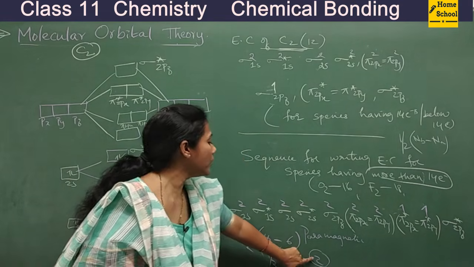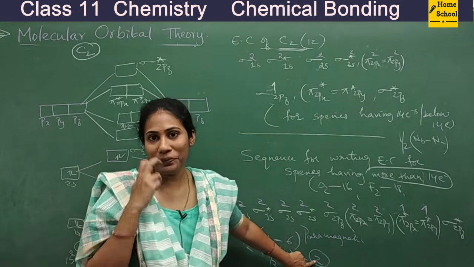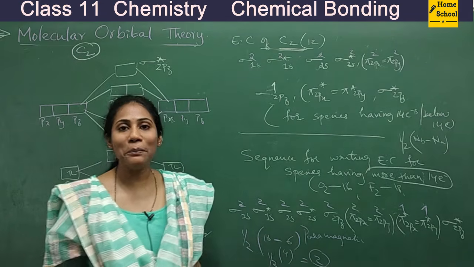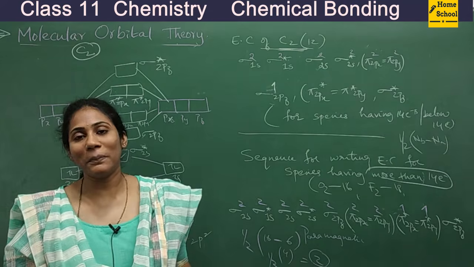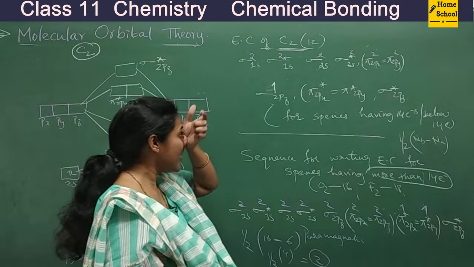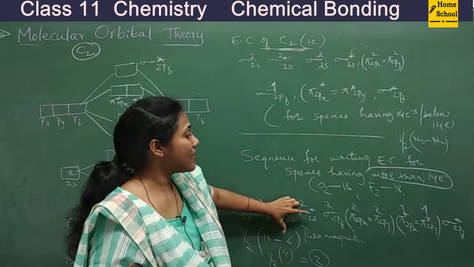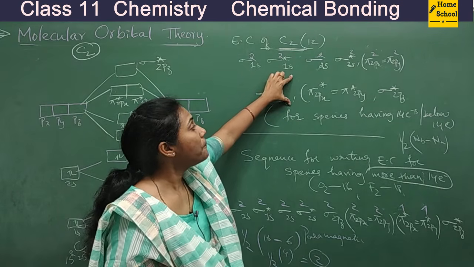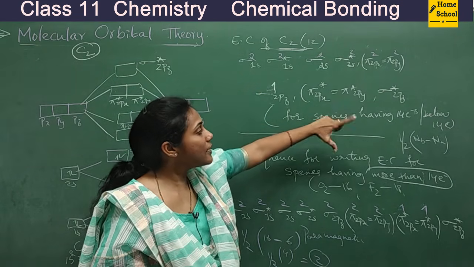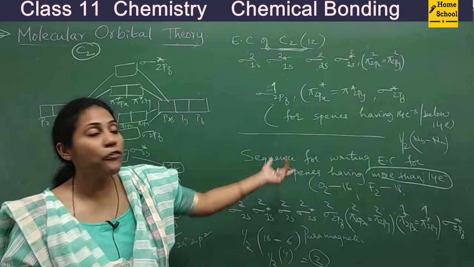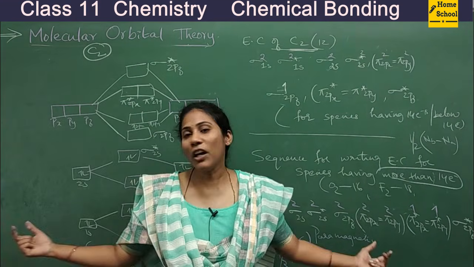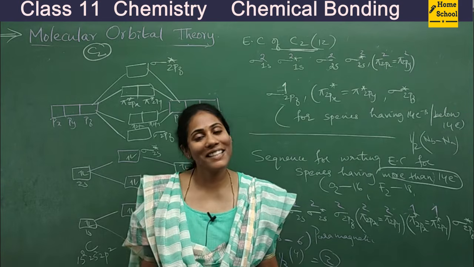So in the O2 molecule, the number of bonds is 2. So this is how we can calculate bond order, right? This is the application of molecular orbital, guys. The major thing to remember is the sequence. This is the sequence for a 14 electron species or below 14, and this is the sequence for above 14 electron species. That's all about molecular orbital, guys, nothing much.